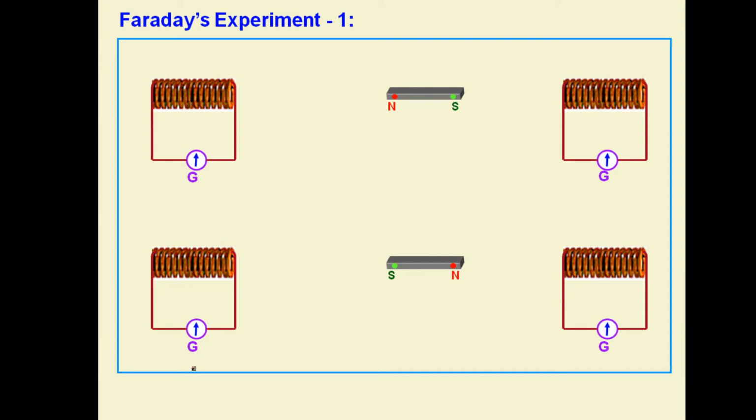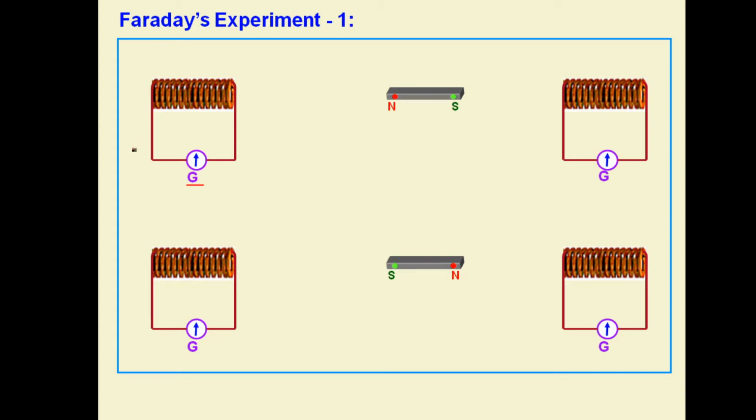Now coming to the very important concept, Faraday's experiment. Michael Faraday established that whenever there is relative motion between a magnet and a coil or circuit, there is production of electric current in the circuit. See, this is the circuit in the form of a coil, a solenoid, and this is a galvanometer which shows deflection only when current passes through it. So let's see what is going to happen. When this magnet's north pole is brought closer to the left coil, it is having current and the galvanometer is showing deflection. You can see it again.